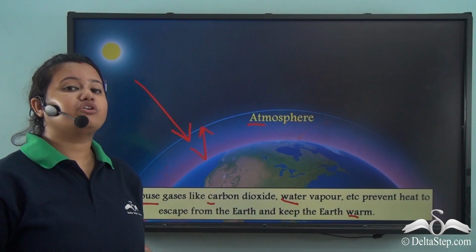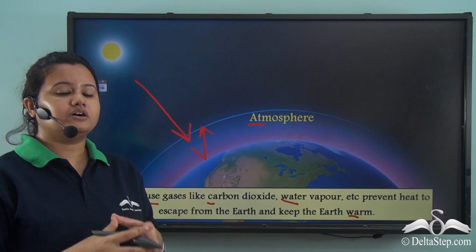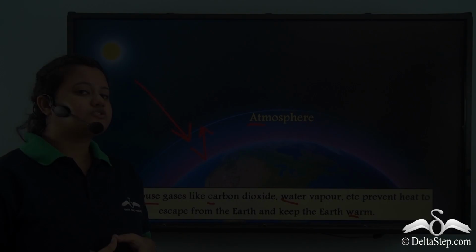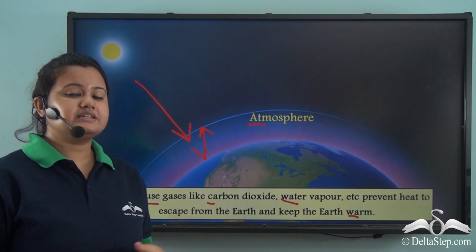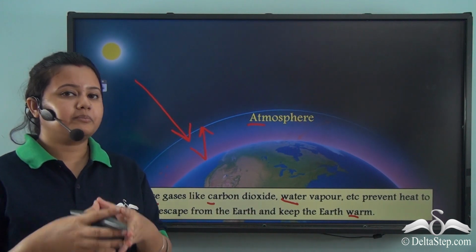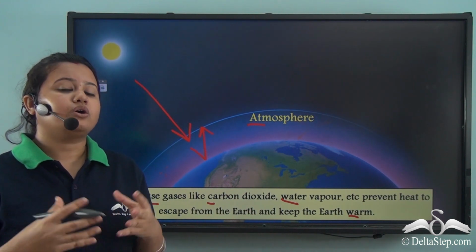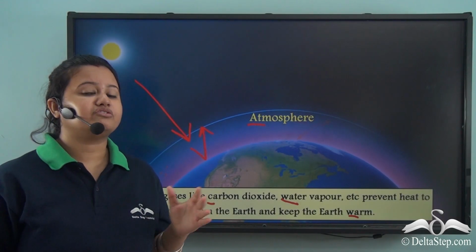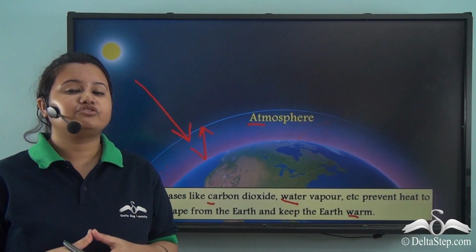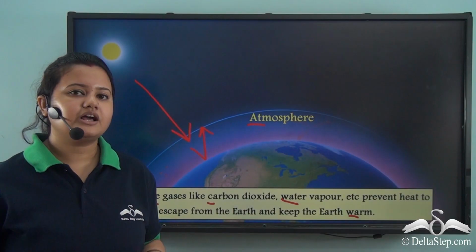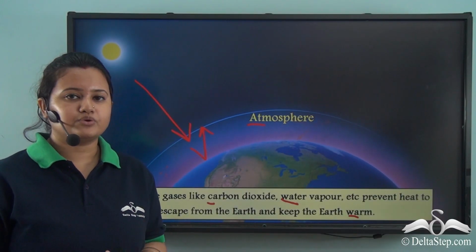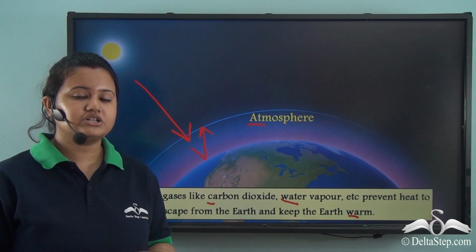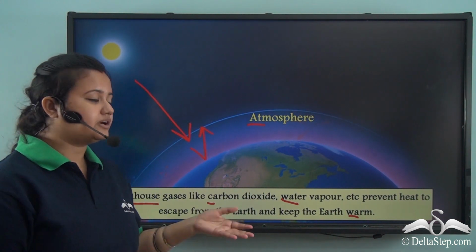So the presence of these gases keeps the earth warm during night. So this is how greenhouse gases help to maintain optimum temperature on earth. Now imagine that in absence of these gases, the earth would freeze at night. So these greenhouse gases present in atmosphere are also very important as they help to keep the earth warm.